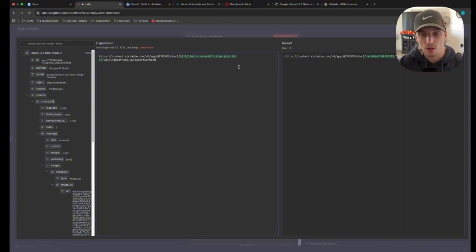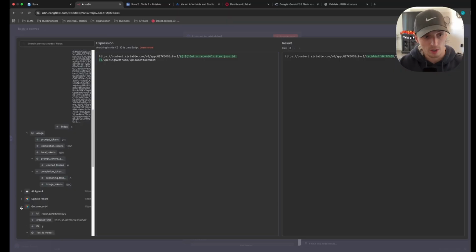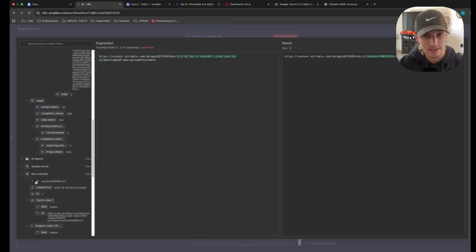And then if you remember, we track the ID to identify the record. So if you can see here, we're referencing get a record. If we go over to get a record and we see this ID here, all we're going to do is drag that in between the opening frame slash and the slash before, where you just pasted your ID or your table ID. And we're just going to drag that over here.